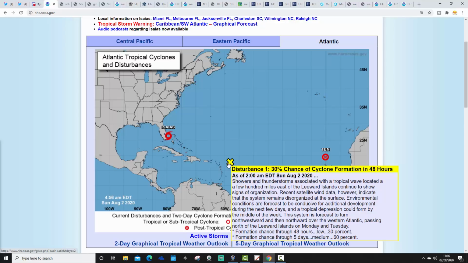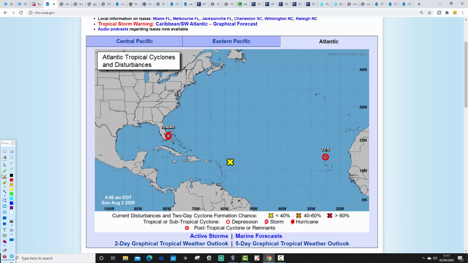So National Hurricane Centre is saying showers and thunderstorms associated with a tropical wave located a few hundred miles east of the Leeward Islands continue to show signs of organisation. Recent satellite wind data, however, indicate the system remains disorganised at the surface. Environmental conditions are forecast to be conducive for additional development during the next few days, and a tropical depression could form by the middle of this week. This system is forecast to turn northwestward and then northward over the western Atlantic, passing north of the Leeward Islands on Monday and Tuesday. Looks like it's going to do something a little bit like that, perhaps. So we'll have to keep an eye on disturbance 1.